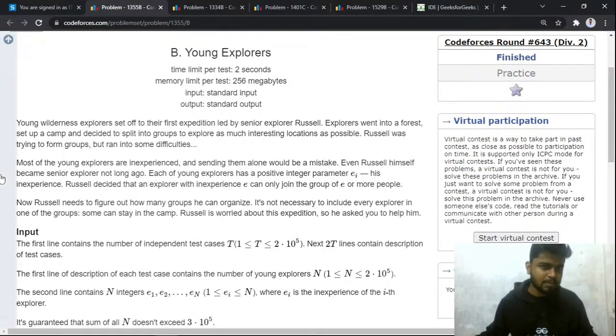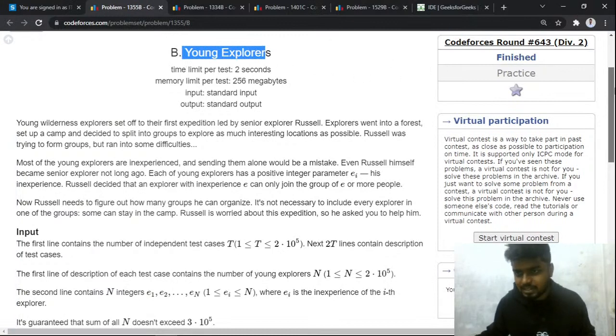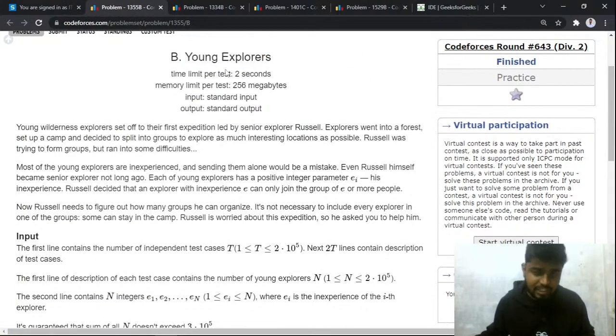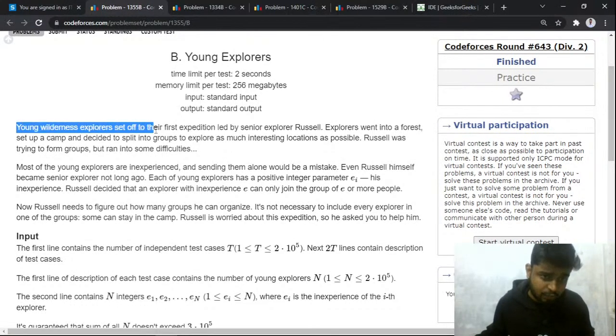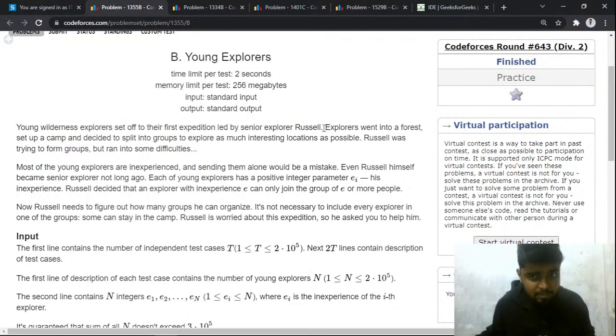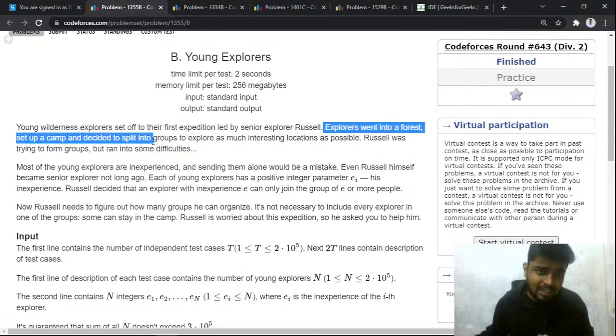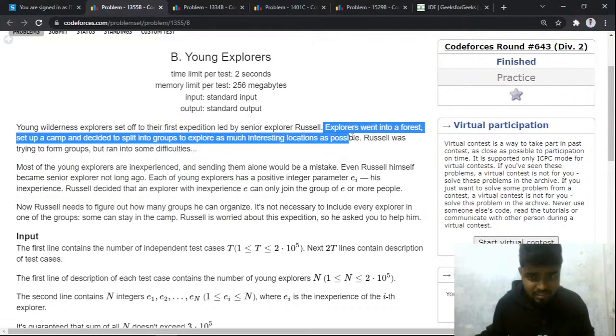So the first problem is named Young Explorers, and notice that this problem is from CodeForces Round 643 Division 2, right? So the name is Young Explorers. It says that young wilderness explorers set off on their first expedition, led by the senior explorer Russell, and the explorers went into a forest, set up a camp and decided to split into groups to explore as many interesting locations as possible.